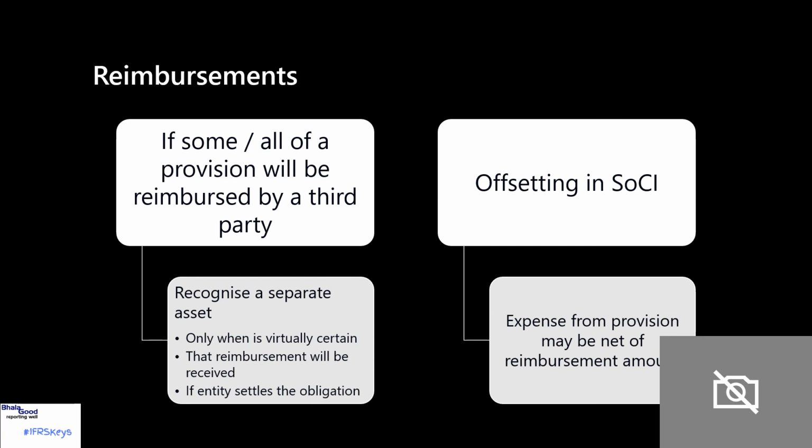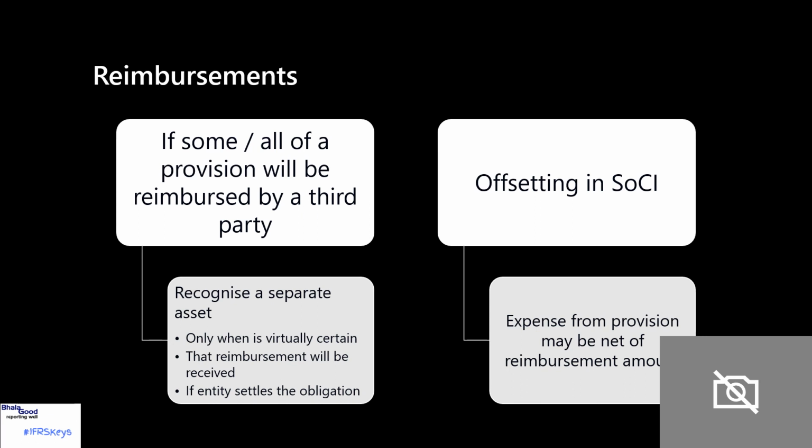What could happen is that the provision is recognized in one accounting period, but the reimbursement is recognized in another accounting period. The reason for that is that IAS 37 says that separate asset is only recognized when it's virtually certain. That's the first aspect that needs to be met. So if there's any debate that's still being had with the insurance company, no separate asset would be recognized. Once this virtually certain aspect is met, what you're really looking at is, is it virtually certain that that reimbursement will be received if the company settles the obligation. So that's the focus on virtually certain.